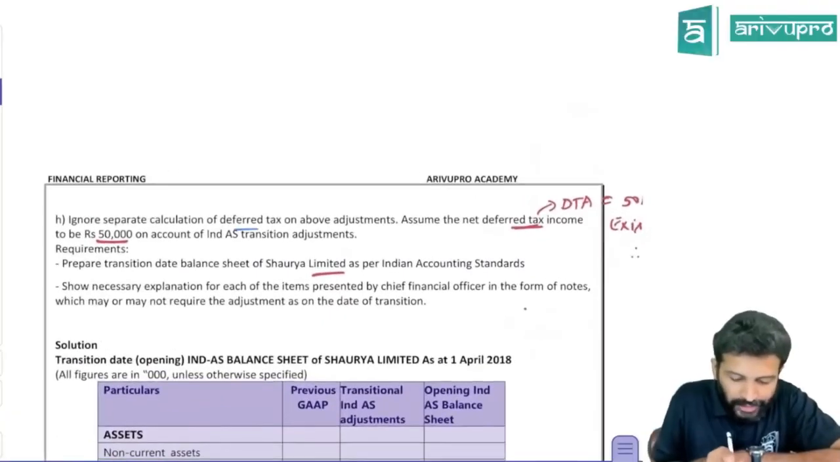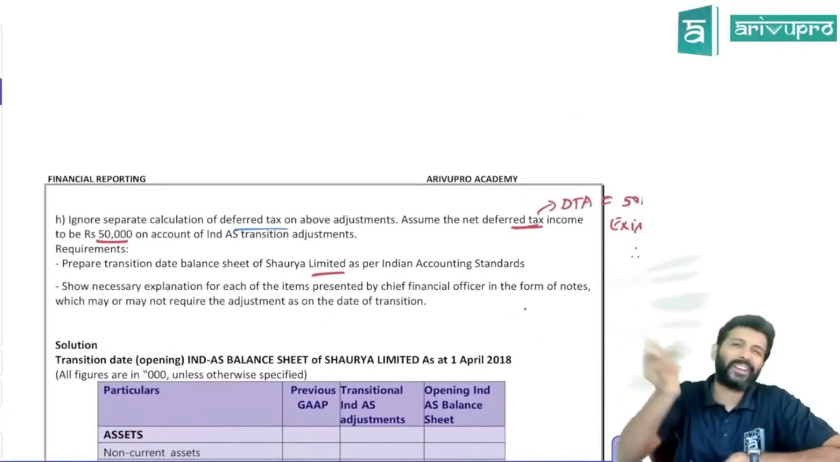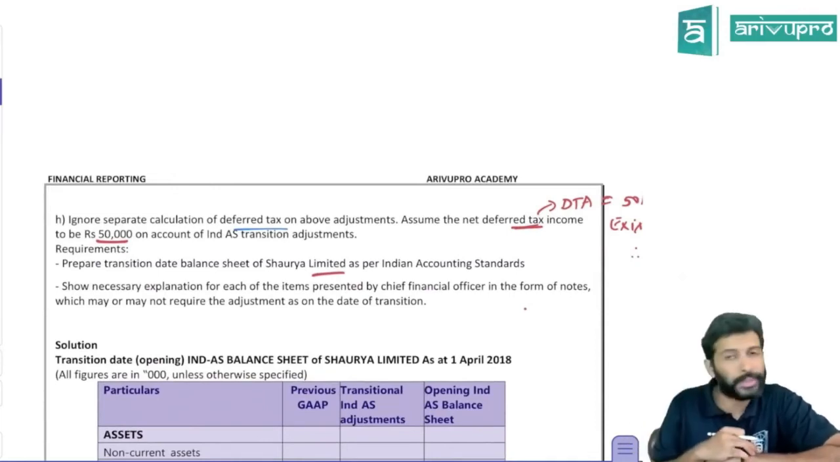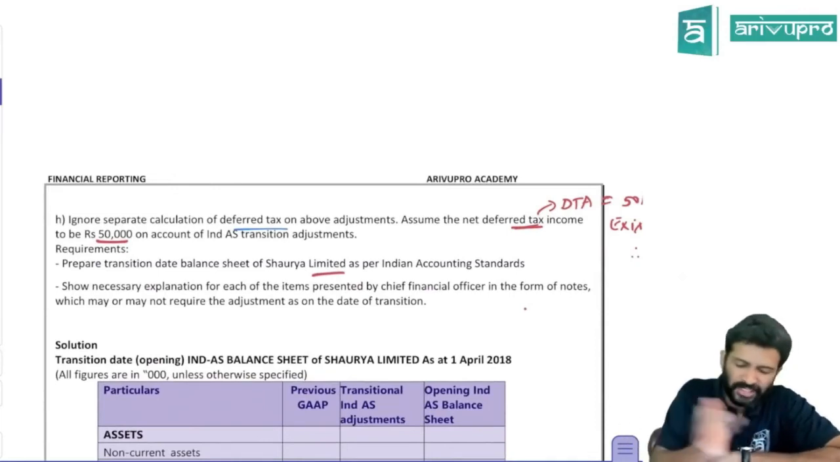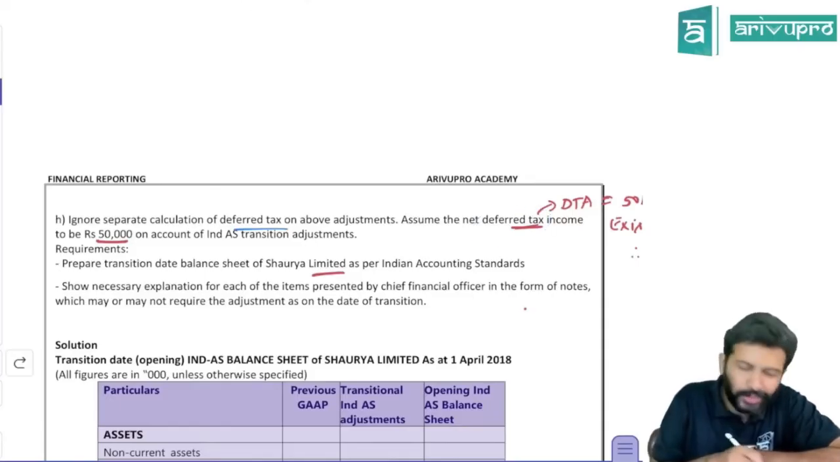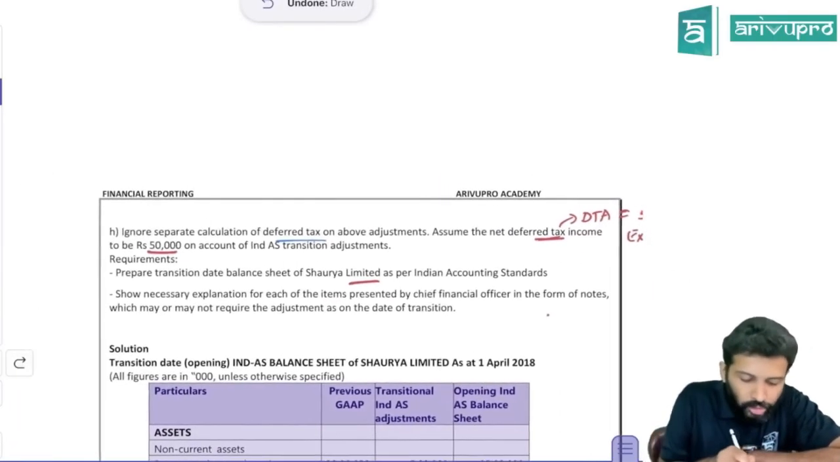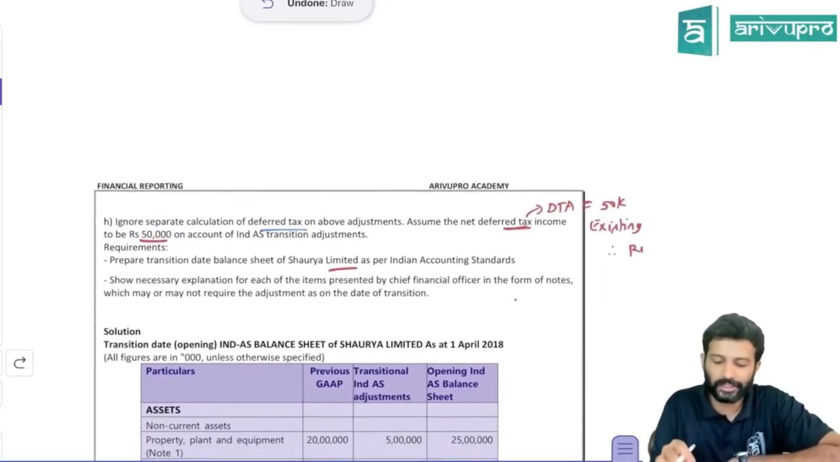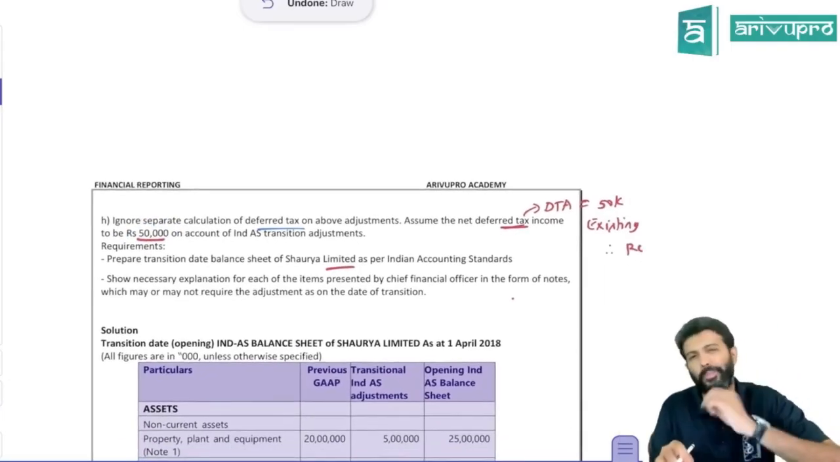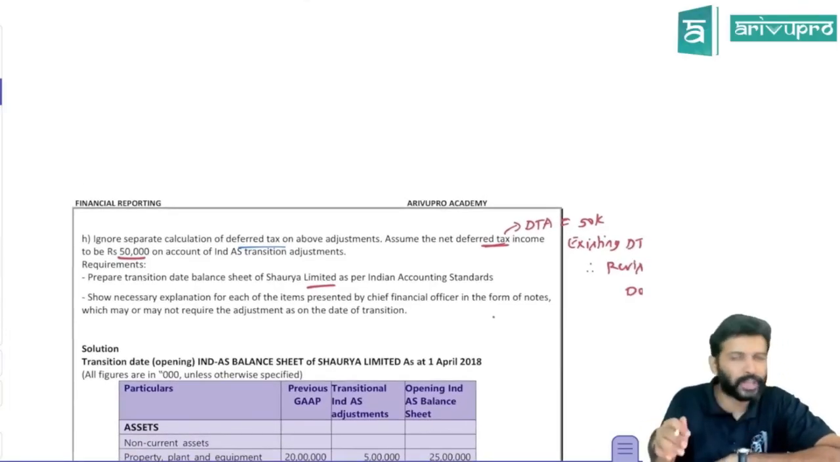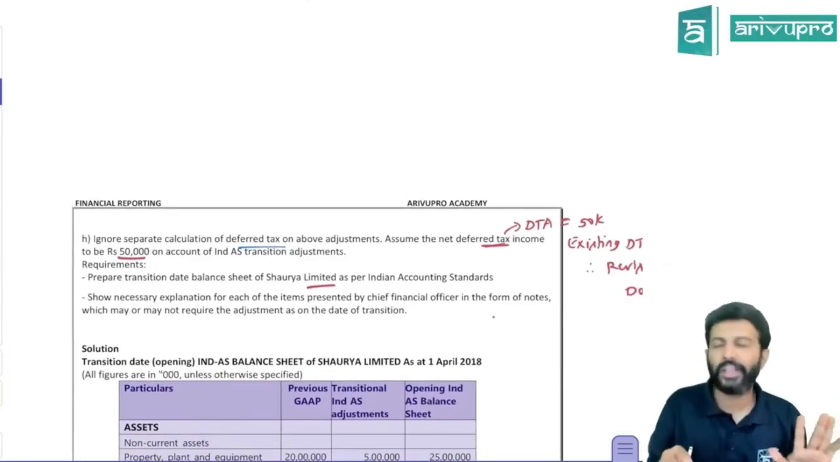Next is: ignore separate calculation for deferred tax. Obviously, sir, if the asset and liability balances change and if they give you tax rates, you have to work out some DTA, DTL impact also. They're saying ignore that. Assume net deferred tax income. Whenever they give you net deferred tax income, it means deferred tax asset. So they're saying due to this transition adjustment, there is a net deferred tax income of 50,000, which means there is a deferred tax asset of 50,000 that you need to create. You don't need to work it out. They only told us the deferred tax asset is 50,000.